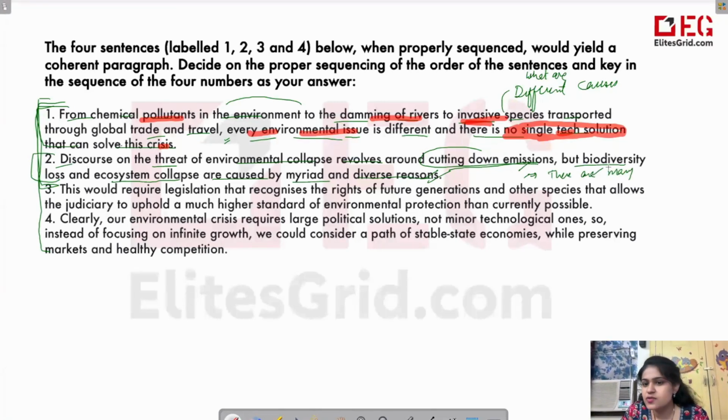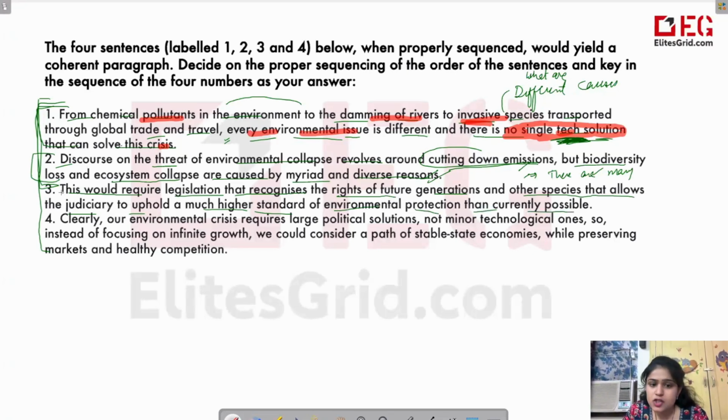So basically, the first one is elaborating on the second one only. We can realize it here itself. And at the same time, it is telling us there is no one tech solution to it. Now coming to the third sentence. This would require legislation that recognizes the rights of future generations and other species, that allows the judiciary to uphold a much higher standard of environmental protection than currently possible.